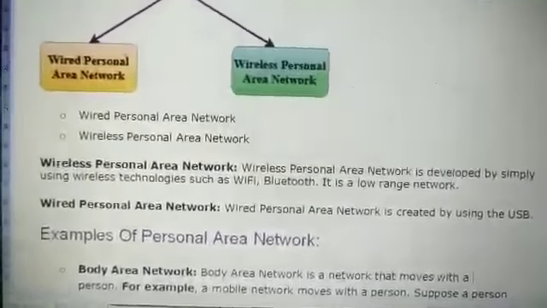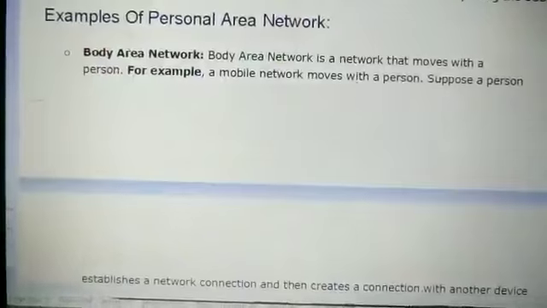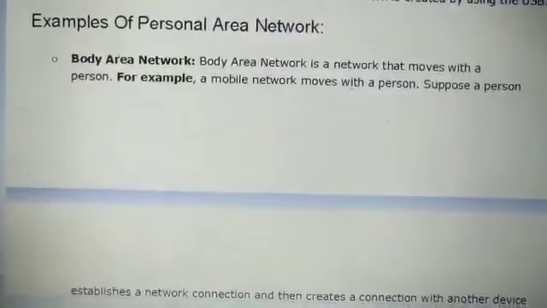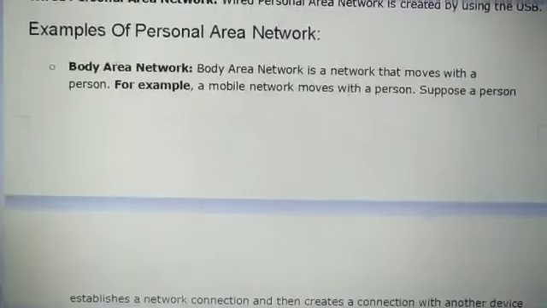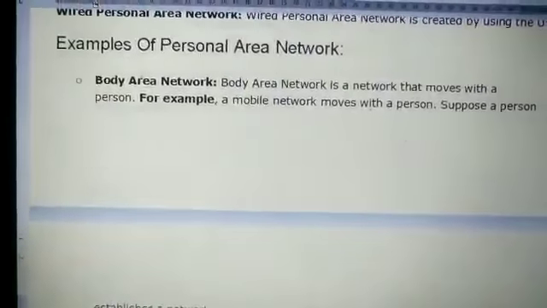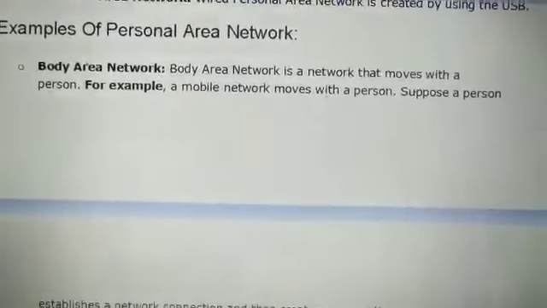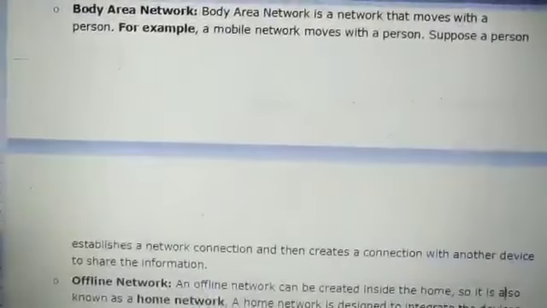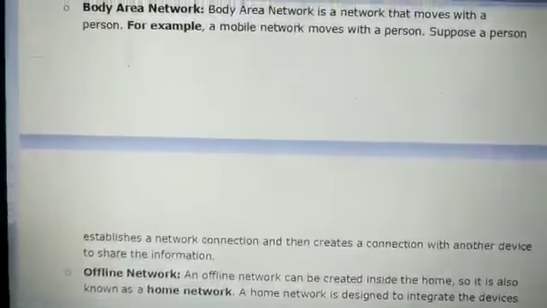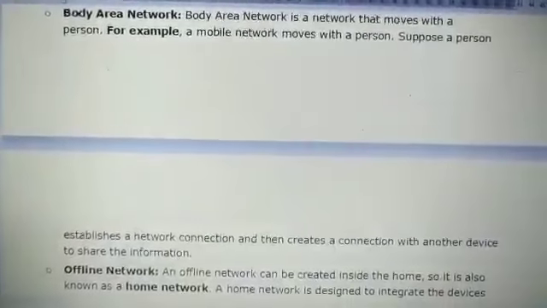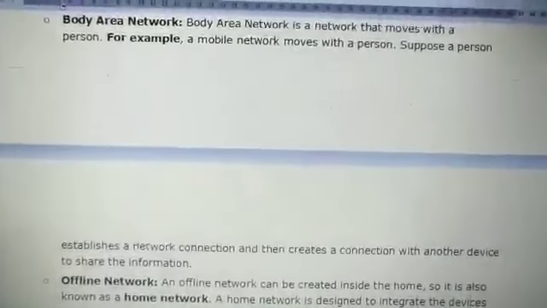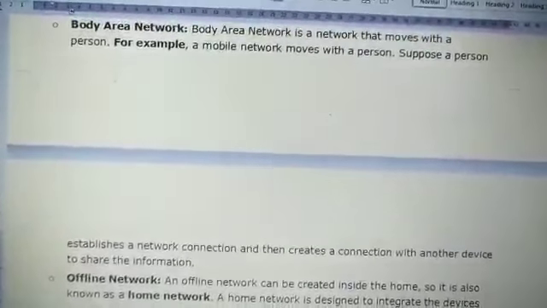Okay, so let's see a few examples of this. An example of a personal area network is the body area network. Body area network is the network that moves within a person, a mobile network that moves with a person. Suppose a person establishes a network connection, then it creates a connection with another device to share information. That's why we connect our phone with a laptop or system to transfer any information. This kind of network is an example of a body area network.